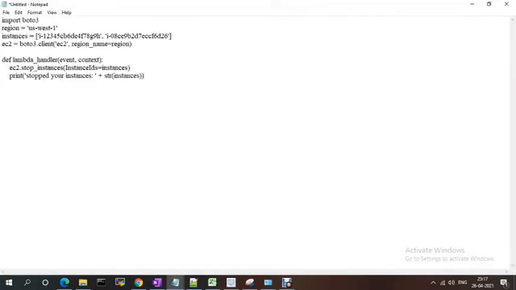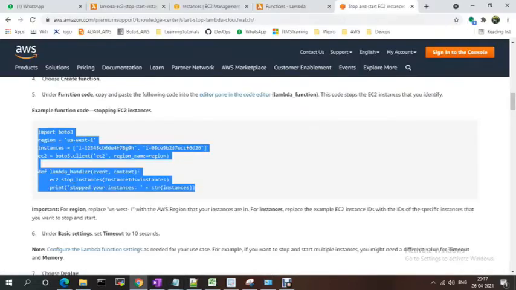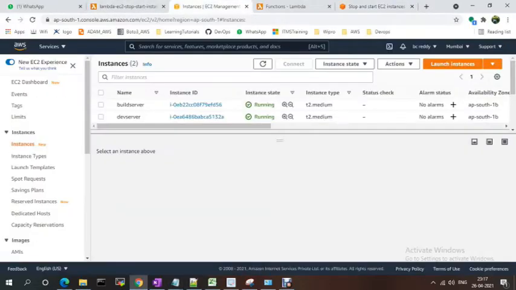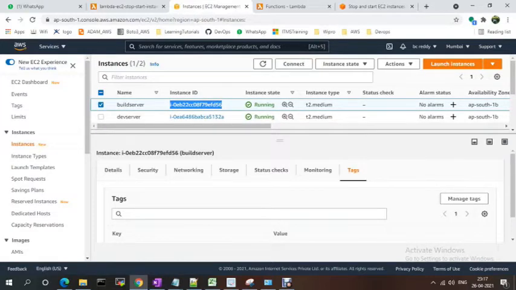See here, it imported Boto3, a Python module to interact with AWS services. And the region, my region is ap-south-1. This is the instance ID. Suppose I'm taking this instance ID, whatever is running, I'm just copying.